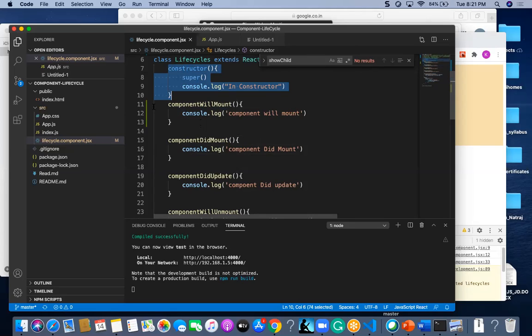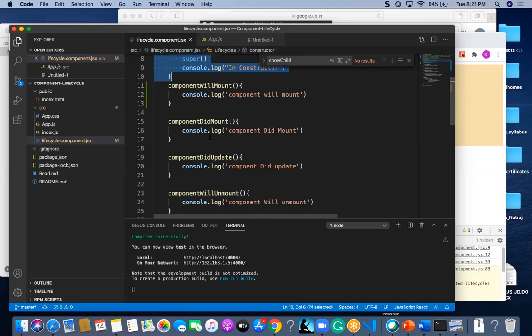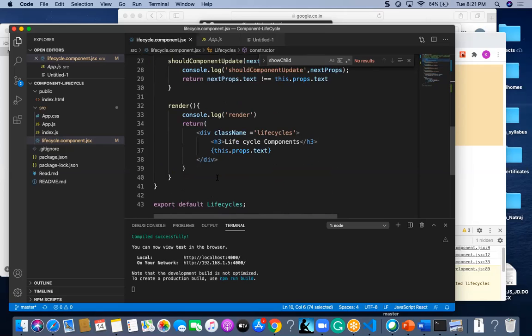Before componentWillMount, if you want to do some action, you can do it here. And before the return should come, the third phase is this render method. In this render method, it will get all the HTML tags.